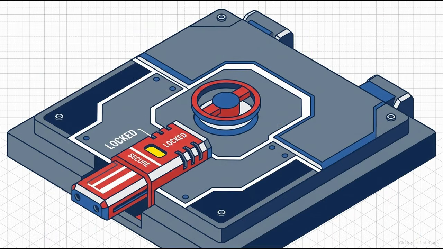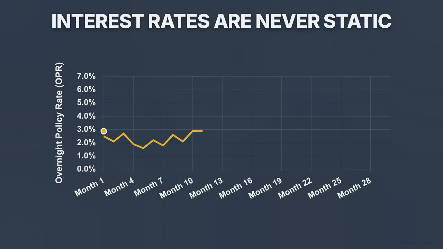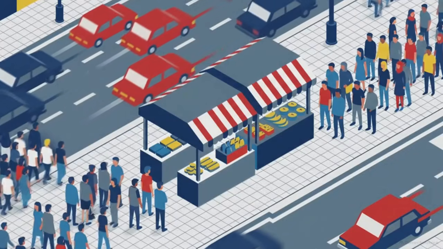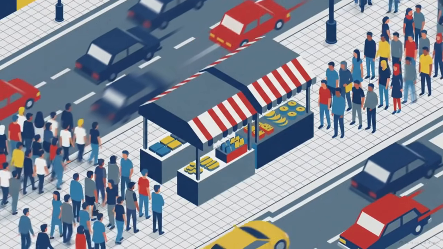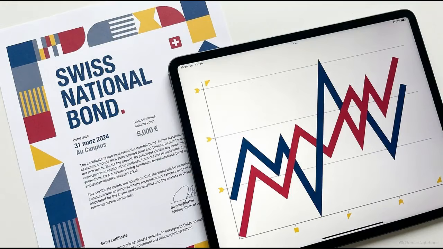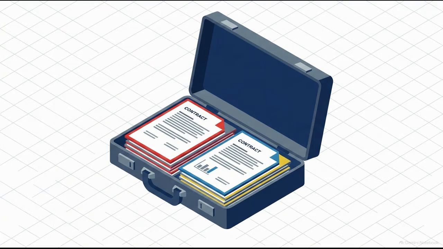Once a standard bond is issued, these figures are fixed. The contract is a static agreement locked in at the moment of issuance. However, the financial environment is not static. Central banks adjust interest rates, like the overnight policy rate in Malaysia, and inflation shifts the purchasing power of the currency over time. Because a rigid contract can become a liability when economic conditions change, the market developed a toolkit of specialized bonds designed to manage that shifting risk.